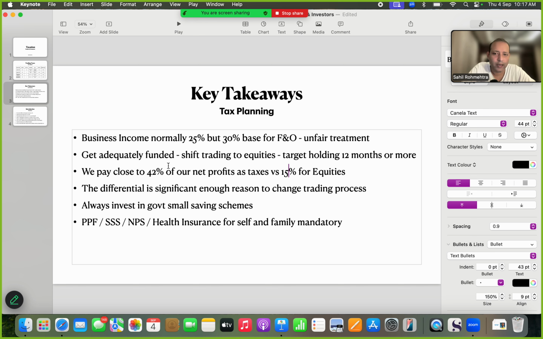But once your scale increases, at that point in time you realize that there are certain decisions you have to take in accordance with the tax slabs, because when things get rough for you, all this extra payment that you have made really comes back to hurt you. Now, this differential of 42% and 15%, you must understand that in the financial market, differences are generally considered in basis points, which means 0 point some percent. But if there is a differential of almost 27%, then it is unprecedented, and it is a strong enough reason for anyone to consider changing their trading process.